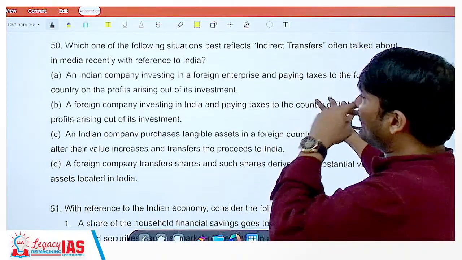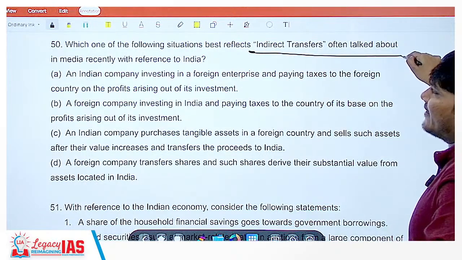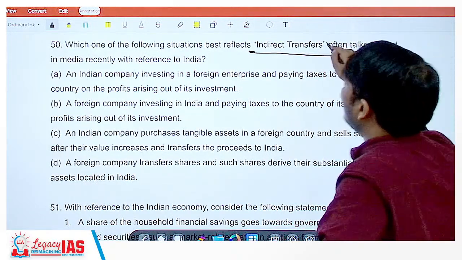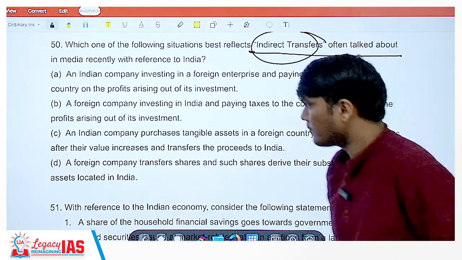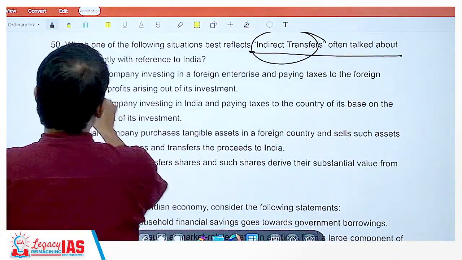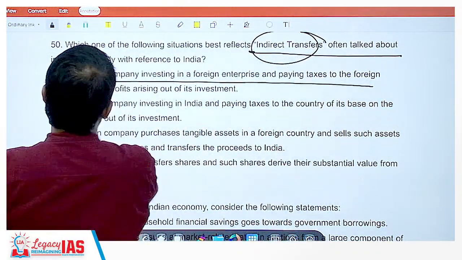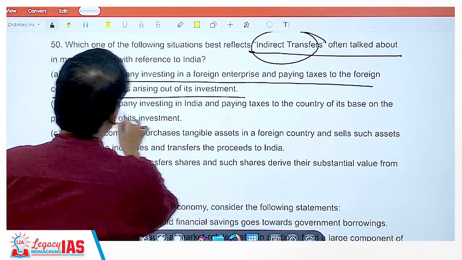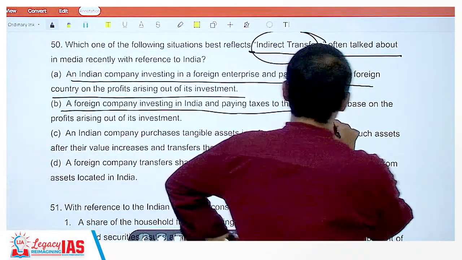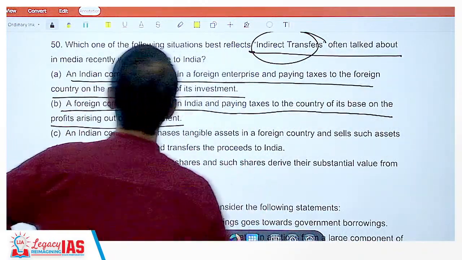Which of the following situation best reflects the indirect transfer often talked about in media recently with reference to India? Indirect transfer, the concept of indirect transfer. An Indian company investing in a foreign enterprise and paying taxes to the foreign country on the profits arising of its investments. A foreign company investing in India and paying taxes to the country of its base on the profits arising out of the investment.